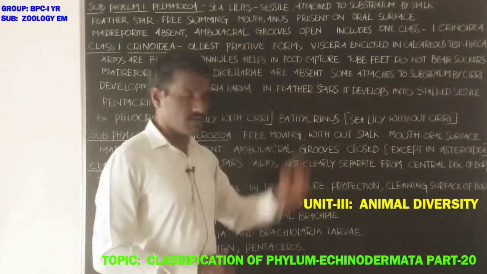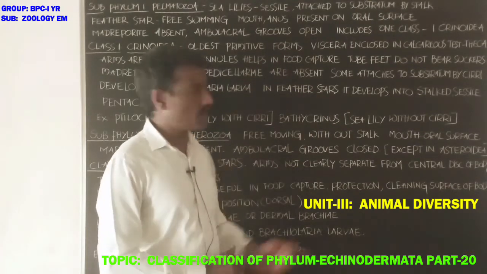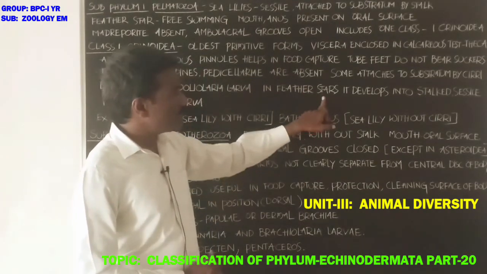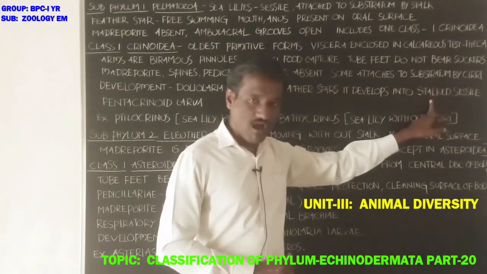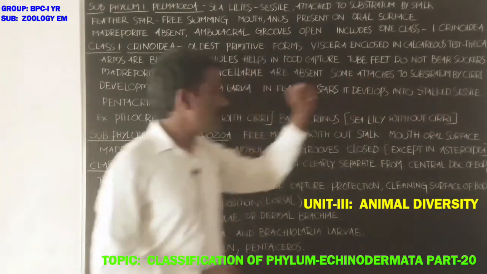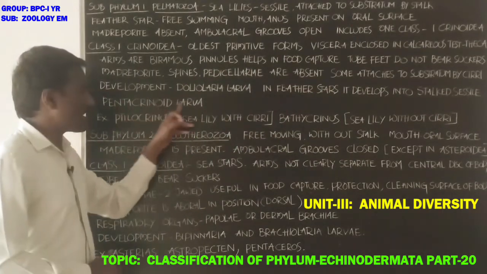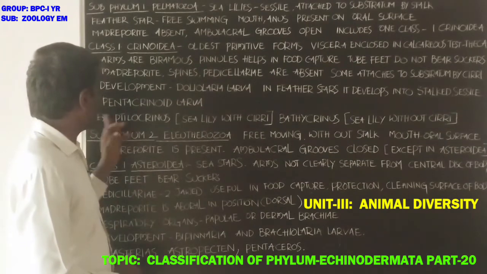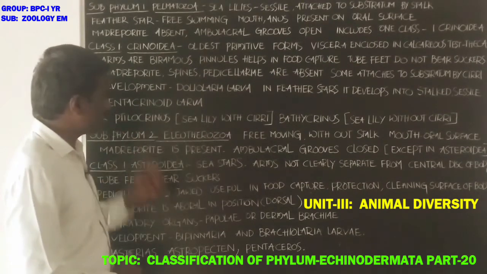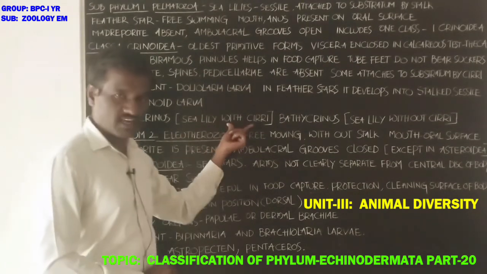In feather stars, such as Neometra, the larva develops into a stalked, sessile Pentacrinoid larva.